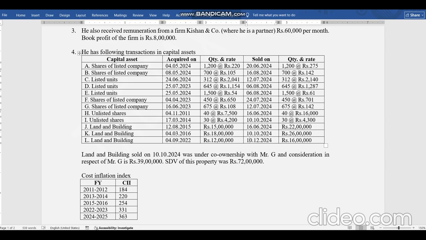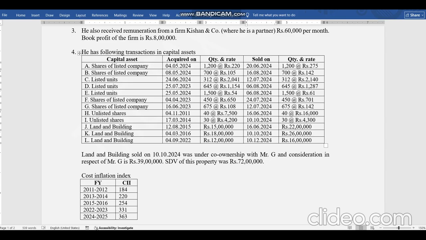Now what is the importance of this 65 lakh consideration and stamp duty value of 72 lakhs? 65 lakhs into 110%. If stamp duty value is up to this limit, then the consideration that the assessee is claiming will be the consideration and treated as gain.